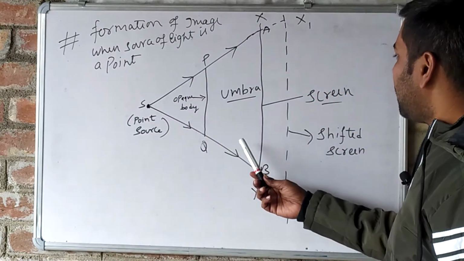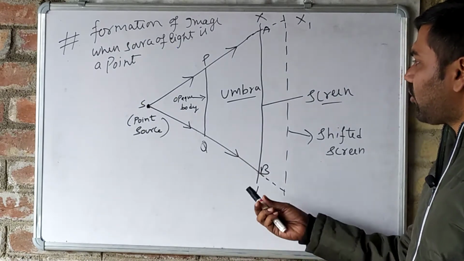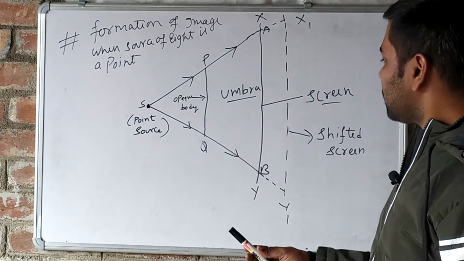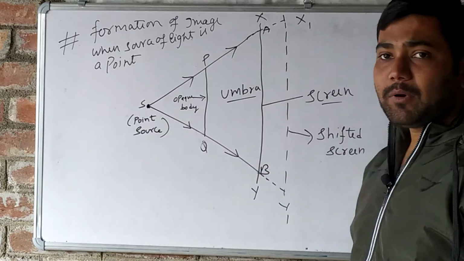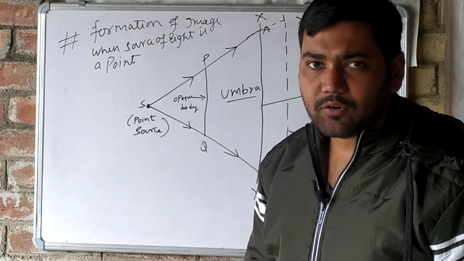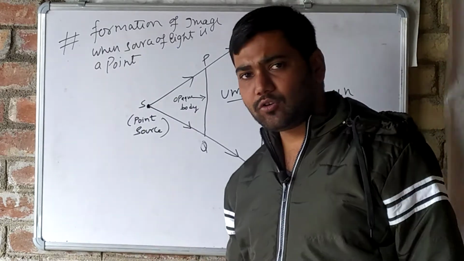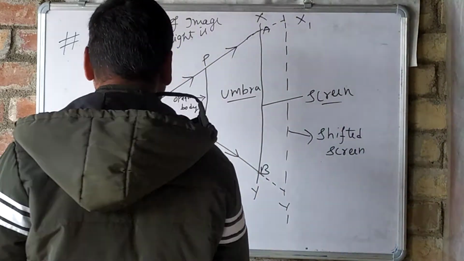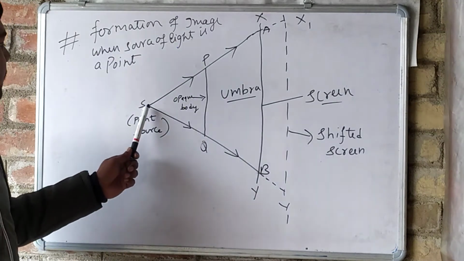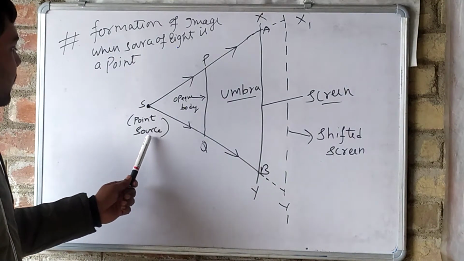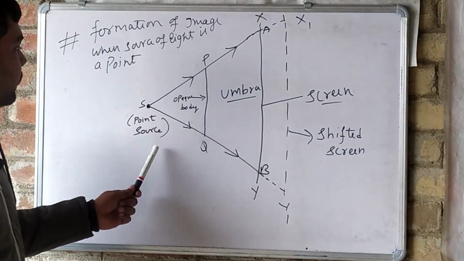Here we have a diagram. I have drawn a diagram for you all so that I will be able to explain, and if you see the video you will understand the formations. The diagram is given in your book also, but see here first. This is the point source. I have written here point source. S is a point source.